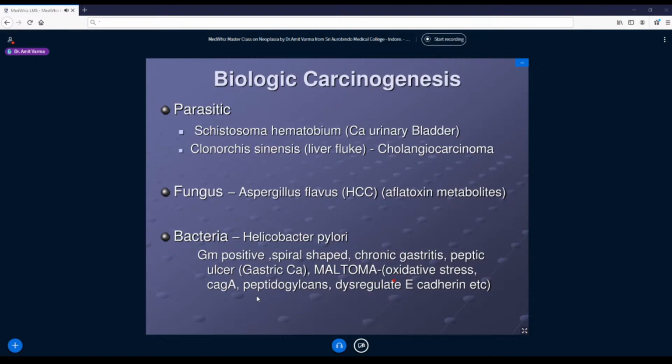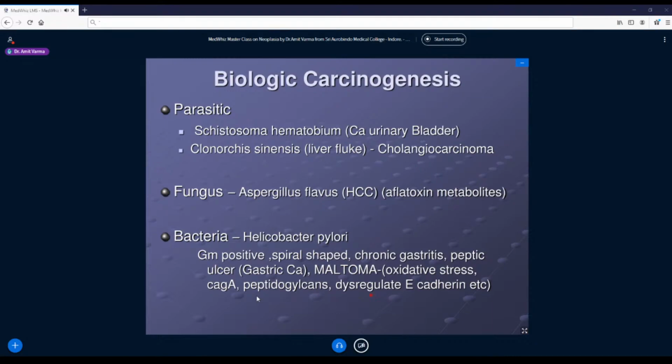Now there are different mechanisms by which H. pylori actually causes carcinogenesis. One is they lead to generation of a lot of free radicals in a cell, that is the gastric epithelium, so they lead to oxidative stress. Second is proteins like CagA and peptidoglycans, which are proteins of the bacteria. The bacteria actually enter the gastric mucosal epithelial cells and release these chemicals, and these chemicals will then mutate some of our genes or overactivate some of the oncogenes.